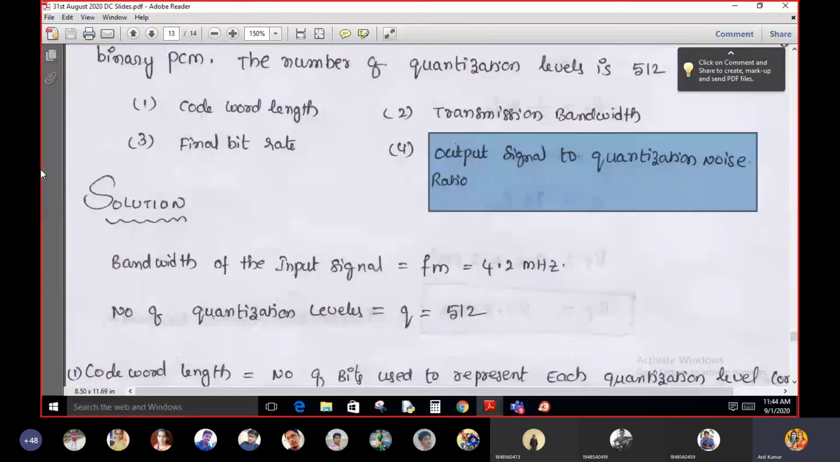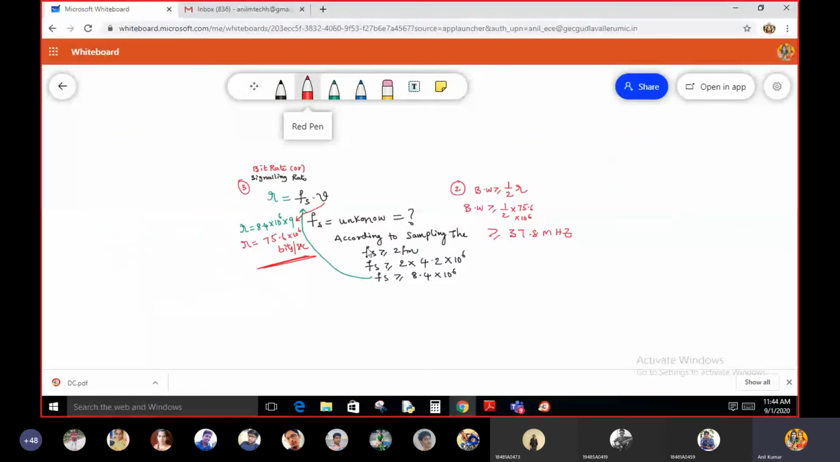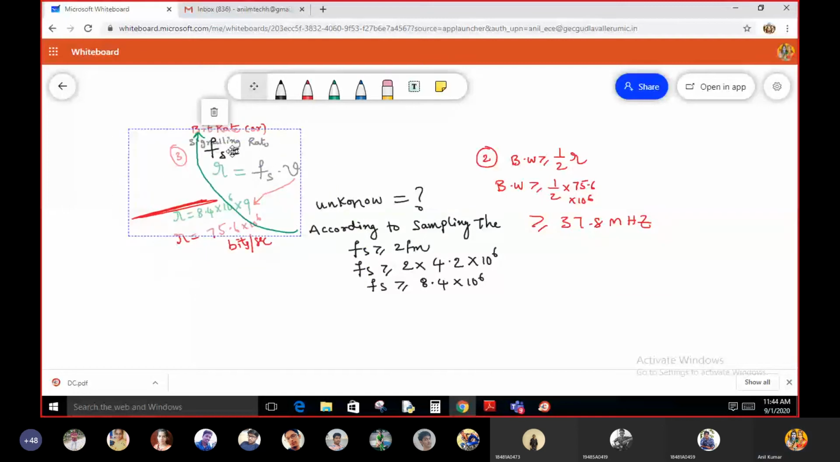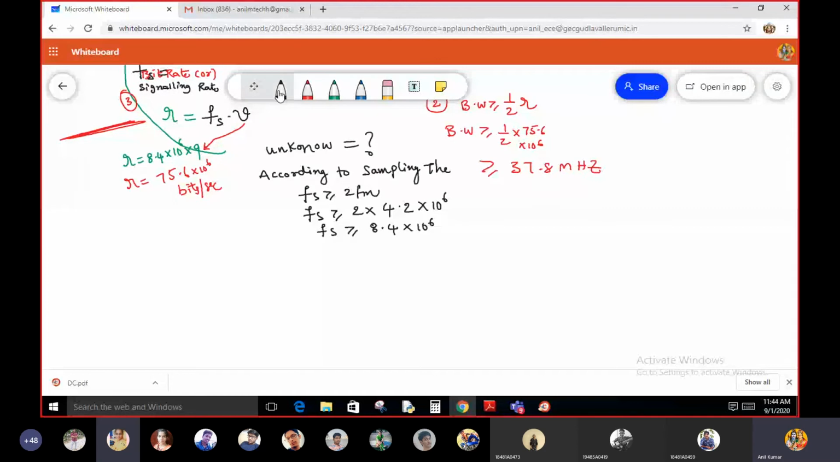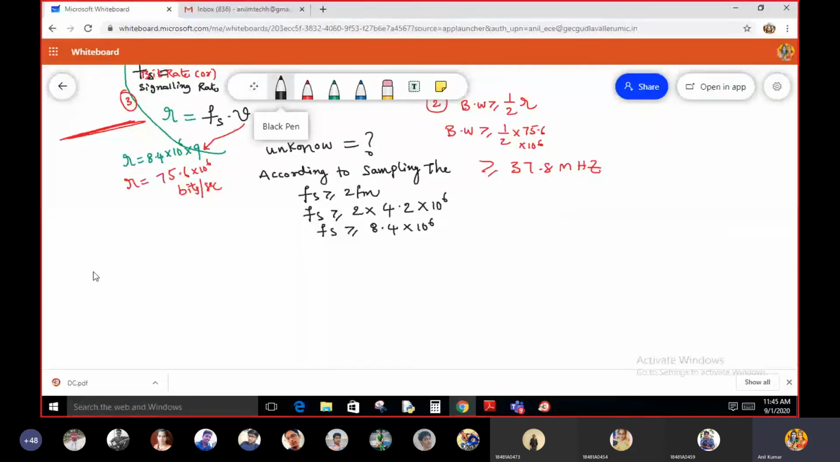In yesterday's class, we already derived the signal to noise ratio. What is the value? Signal to noise ratio is 3 into 2 power 2V. Also you need to calculate the output signal to noise ratio. The formula for output signal to noise ratio, in decibels, is as follows.